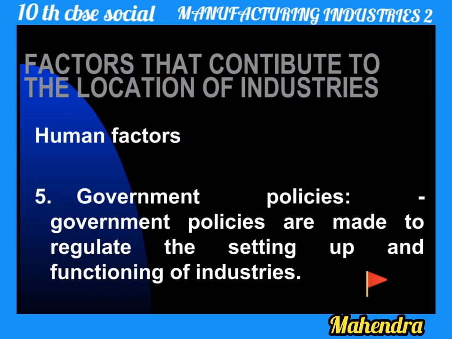The next factor is government policies. It may be state government or central government policies, or suitable rules, which are very important for the development of any industry, and for the setting up and functioning of industry. Supporting, giving loans, giving some projects, giving salary, moral support, economic support, all that government policies are important for any type of industry.